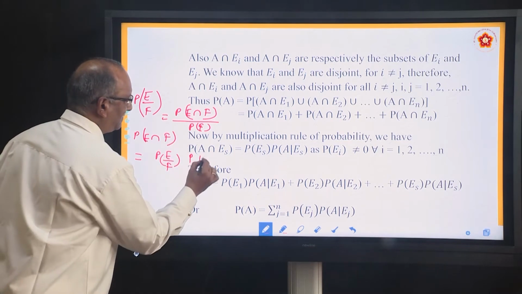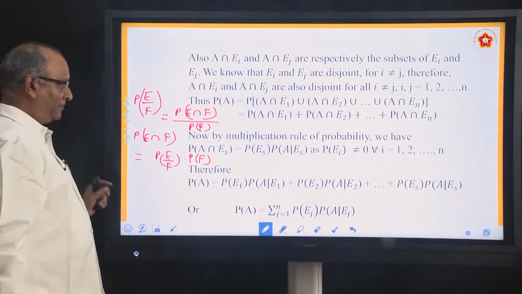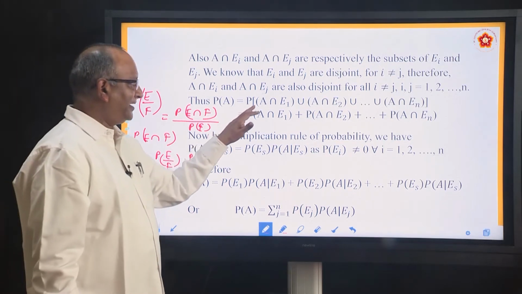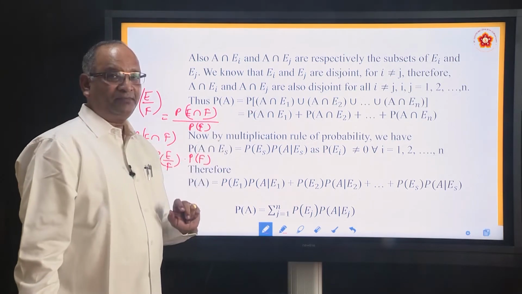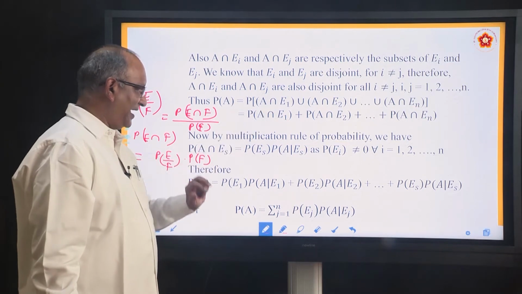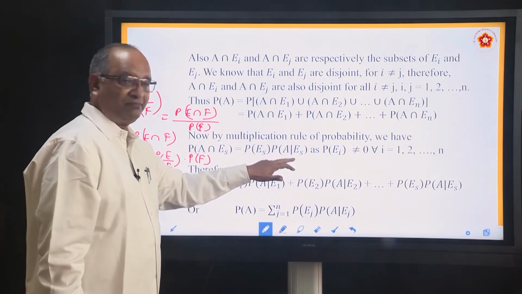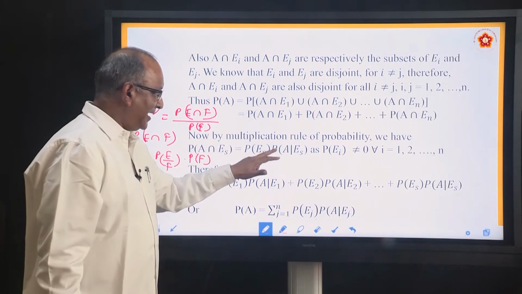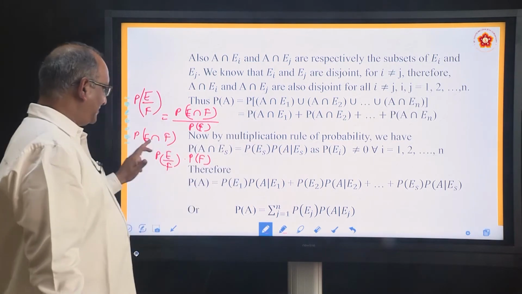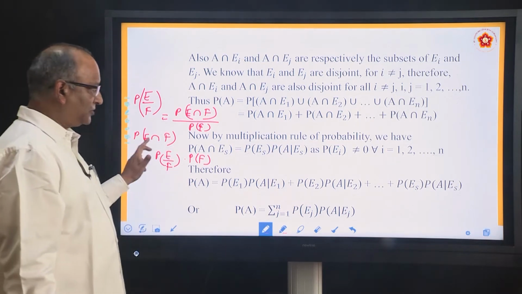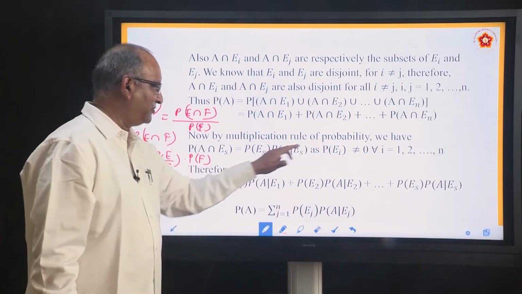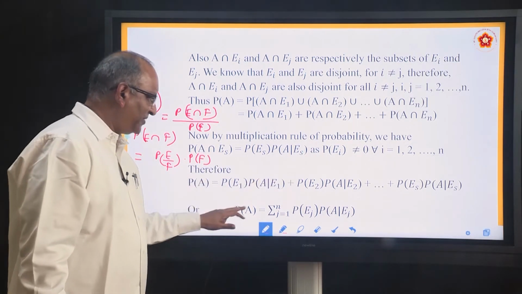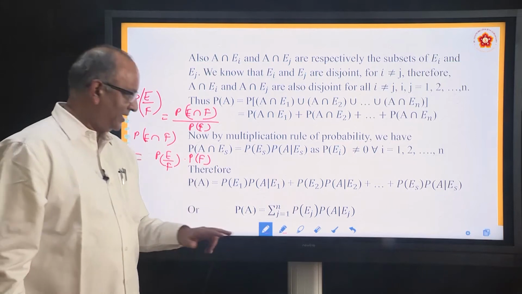Into PF. This is how he is using it. Now, how did he write A intersection E1? He writes A intersection E1 as PA by E1 into PE1. Instead of 1, he is using S, doesn't matter. So, PA by E1 into PE1, the same method. Okay? So, this conditional probability is being used. And by adding all of them, we get the formula. Okay?